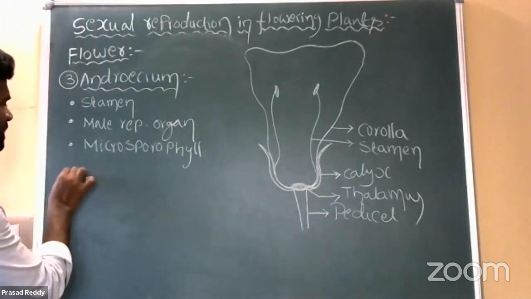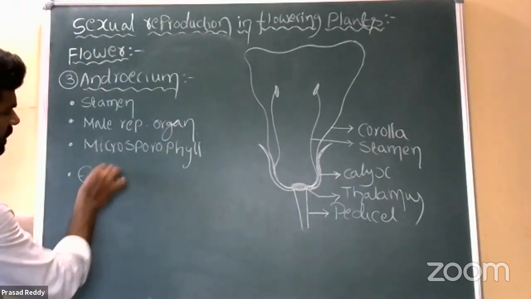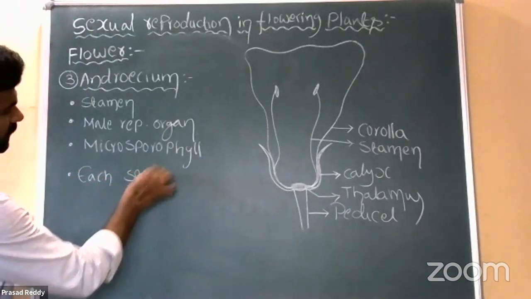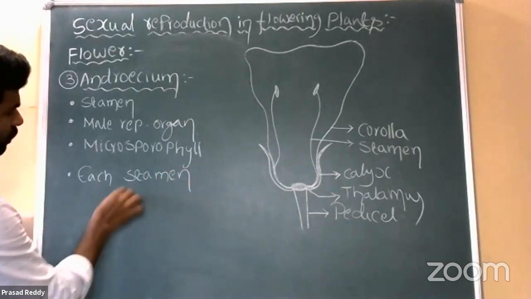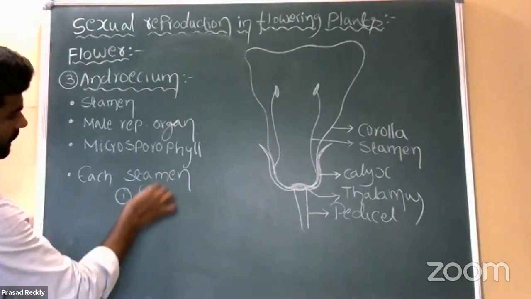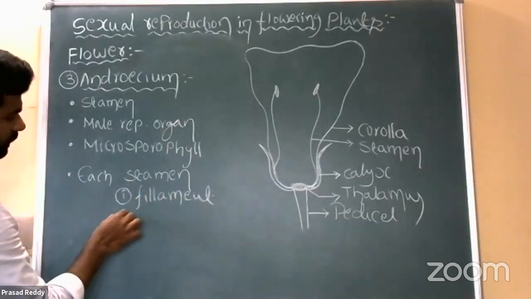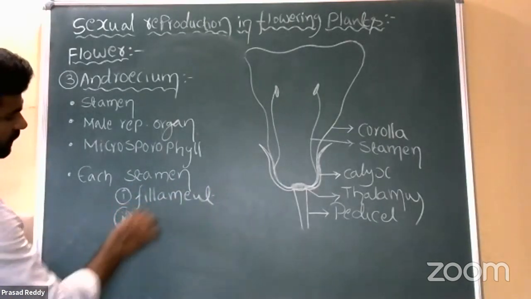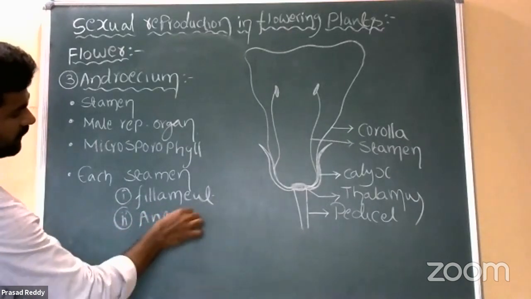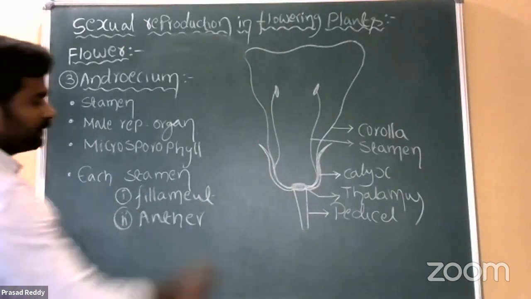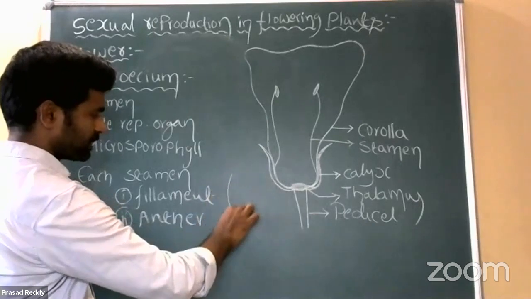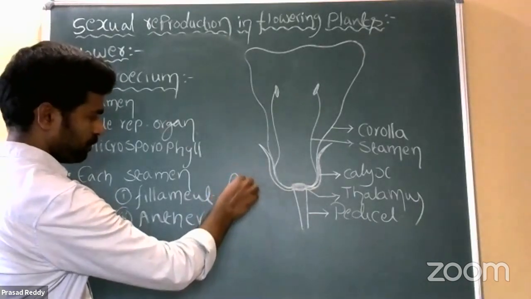And each stamen includes 2 parts. One is the filament, and the second one is the anther. It is responsible for the production of pollen grains.